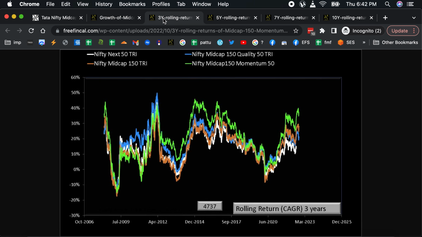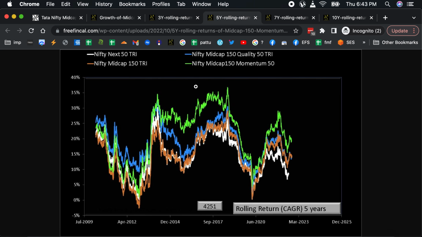This is the 3-year rolling returns. You can see over 3 years there's not much of a difference between momentum midcap 150 or momentum 50, whatever. It's too many names there. The green is the midcap momentum index, the blue is the quality midcap index, the brown is the midcap 150, and the white is the Nifty Next 50. And you can see that there's not much to tell between any of the indices. The momentum outperforms sometimes, but then it falls back down.